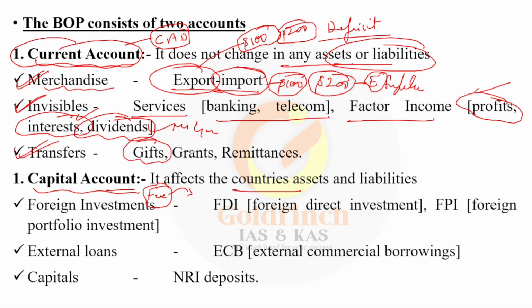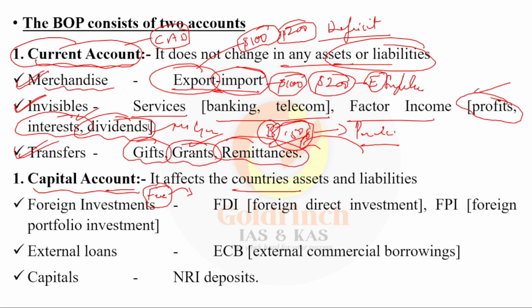Transfers mean gifts given to some persons or country, right? Grants given to India, remittances coming into the country. Many Indians are working in foreign countries, and they send some money to their dependents in India. That is called remittances. And what do you mean by grants? Grants used to send $150 million every year to India as a kind of compensation for India to address the poverty condition in the country, right? Even the United Nations does like that. Such grants come to the country, and these are all like your salary. It will stay with you for so long unless you spend the money.